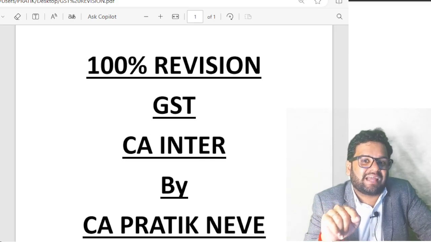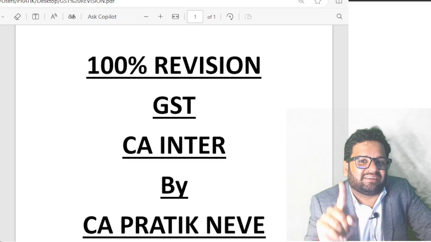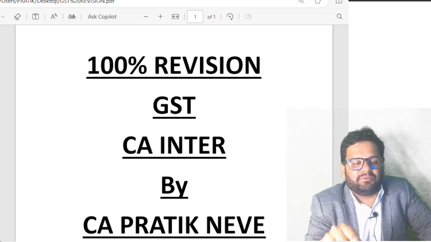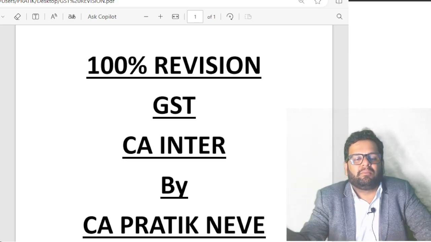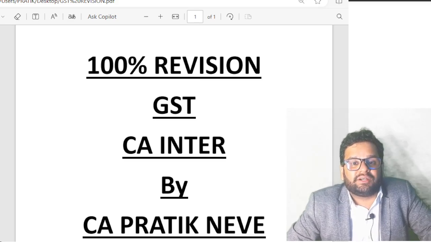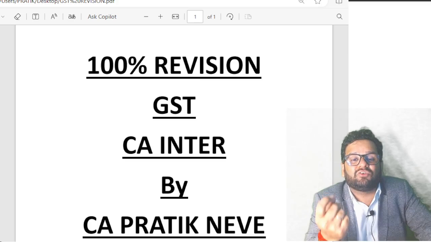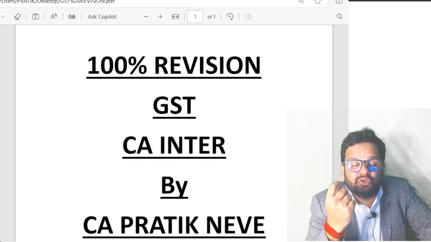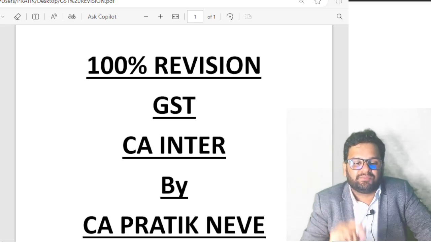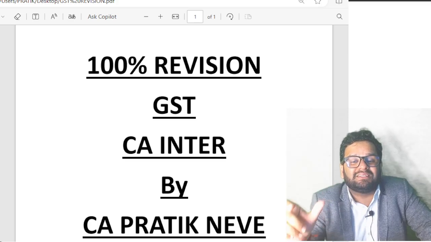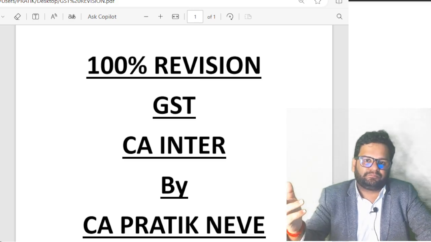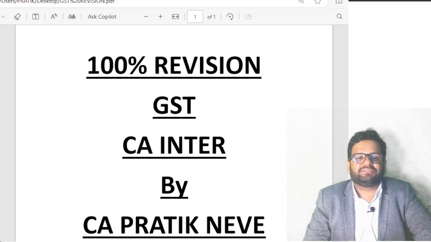Also, if there are any capital goods in stock on this transition date, you will pay back the amount of ITC that you have availed. How will you calculate here? You will calculate on a monthly basis, on the number of months. The overall useful life of the asset is 60 months. Out of 60 months, how many months are remaining? To that extent, ITC you will pay back. Getting it? All of you got this point?